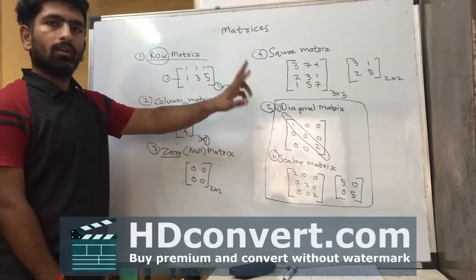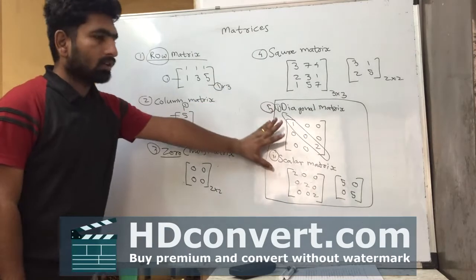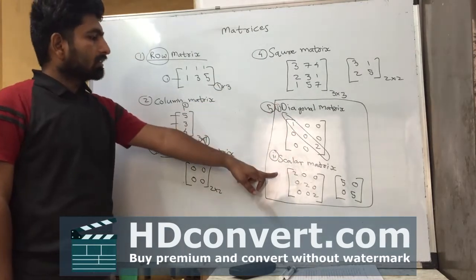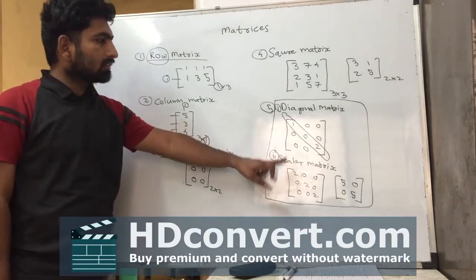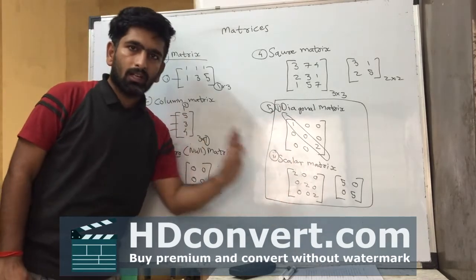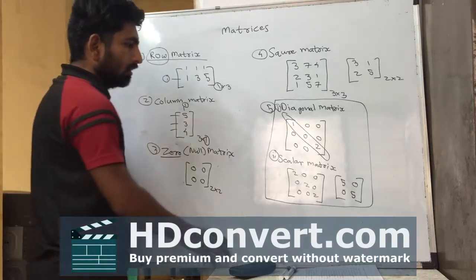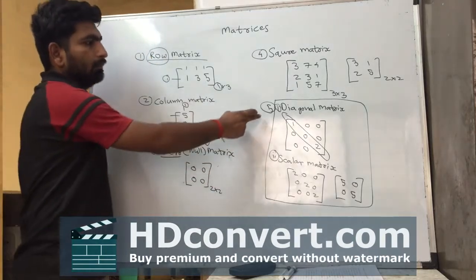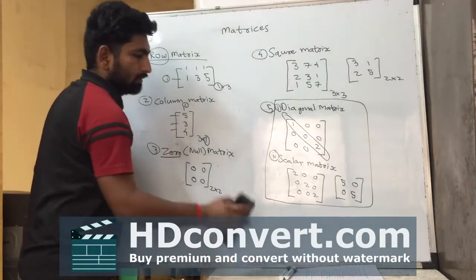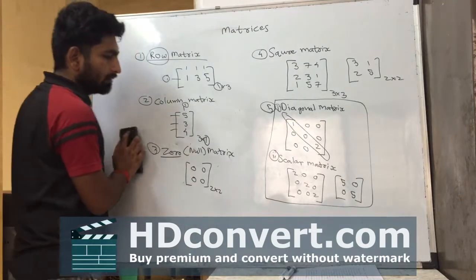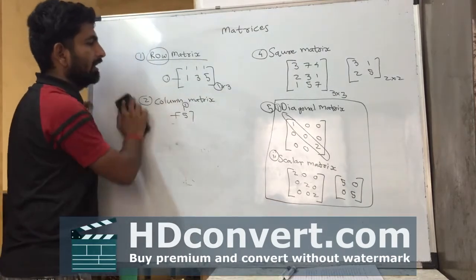These two are not different types. These two are the same type. But a scalar matrix has only one difference: all diagonal elements are the same. We have learned these 5 types. In the fifth type, there are 2 types. These are the 5 types. We go with the next type.